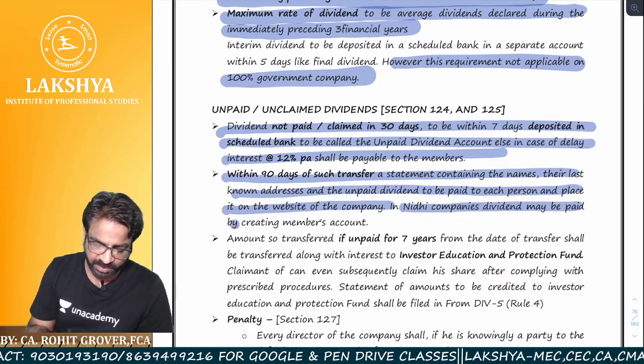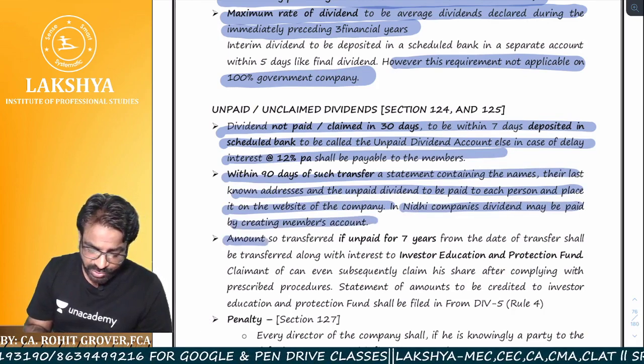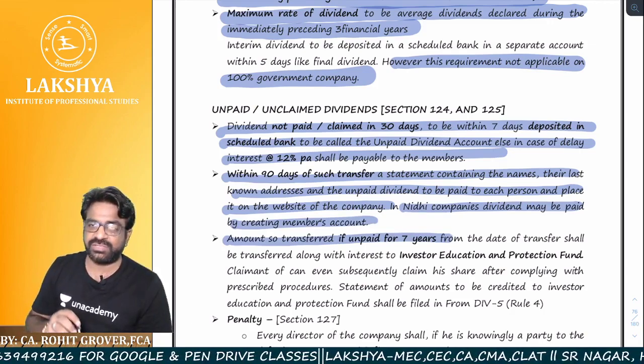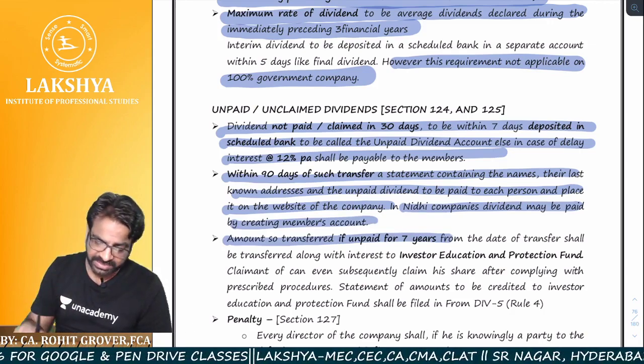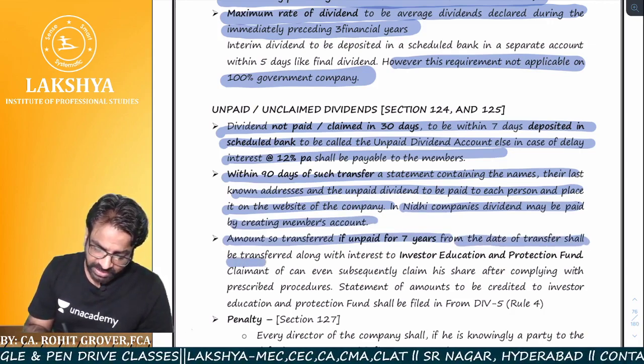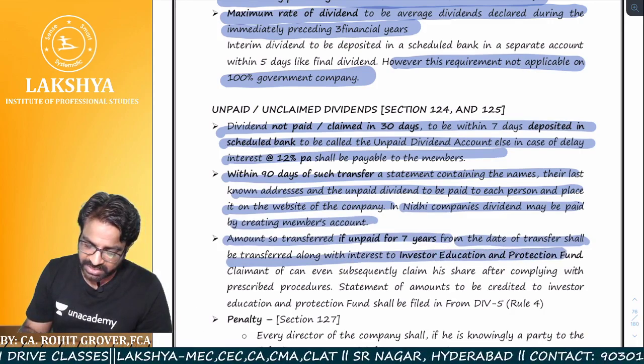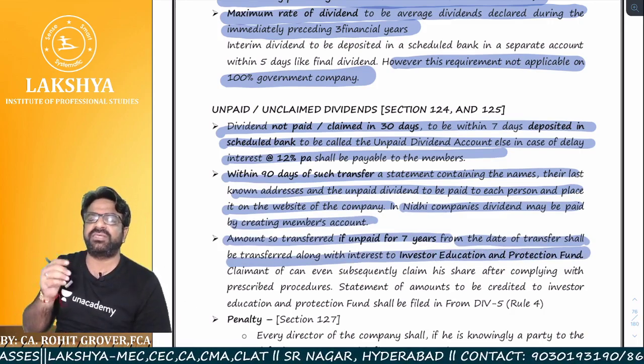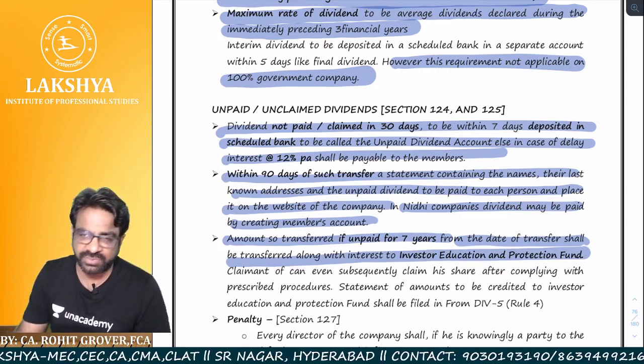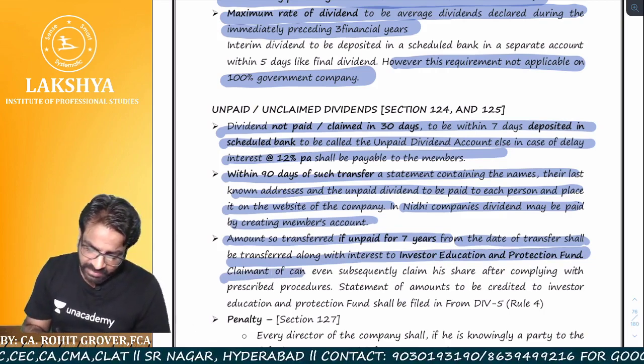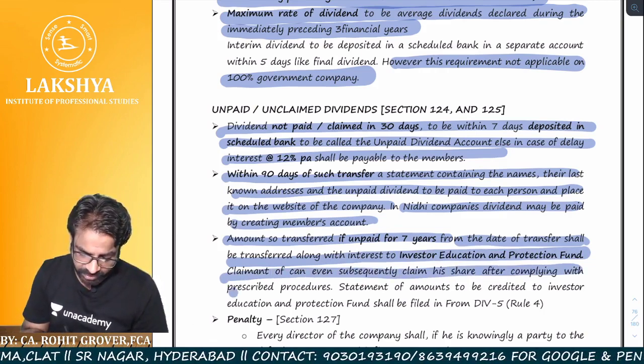The company's dividend may be paid by creating a members account. Amounts so transferred will be kept unpaid for 7 years. So what is the validity of this account? 7 years. From the date of transfer, it is to be transferred along with the interest to the Investors Education and Protection Fund. After 7 years, the amount will be transferred to the Investors Education and Protection Fund. A claimant can even subsequently claim his share after complying with the prescribed procedure.